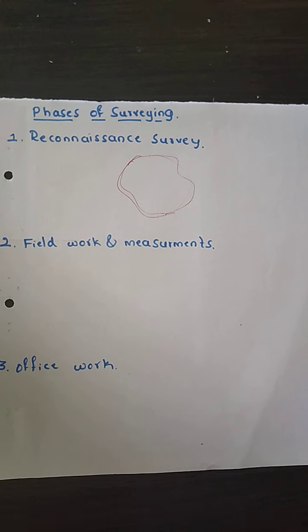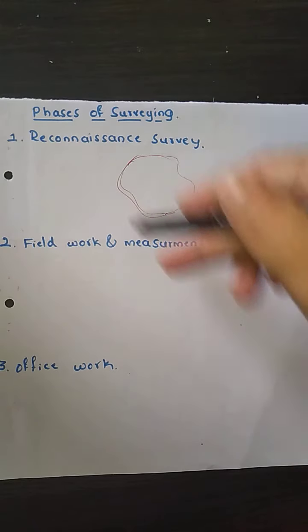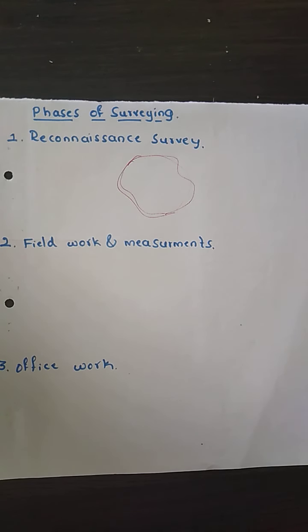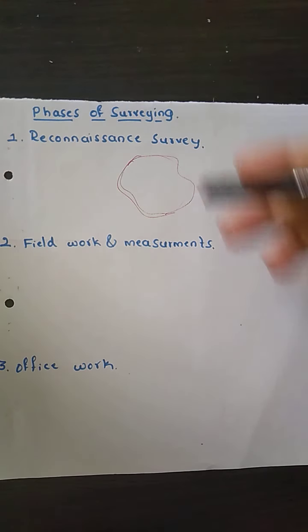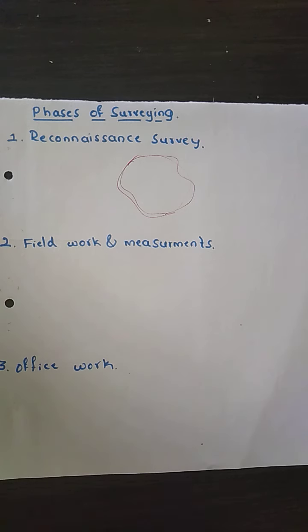Walking through the site helps us understand the terrain, the topography of the land, and whether any undulations are there or not. We can also determine the survey method we can adopt there. The initial information gathered from the reconnaissance survey helps in carrying out the surveys.